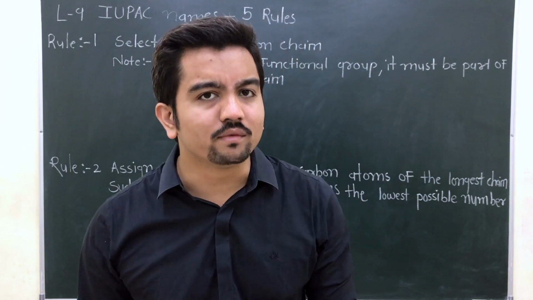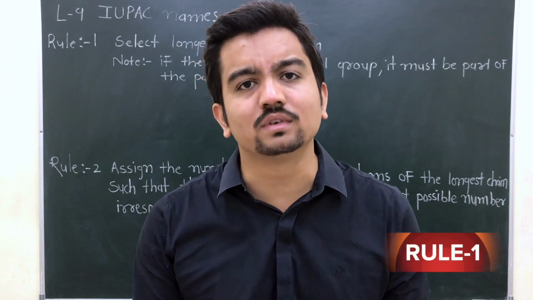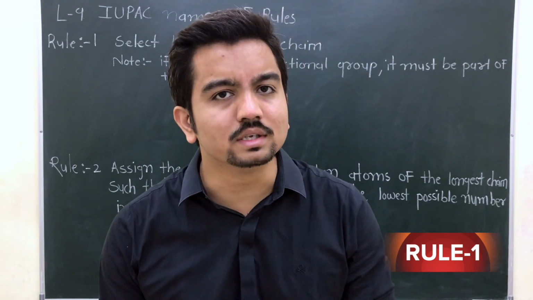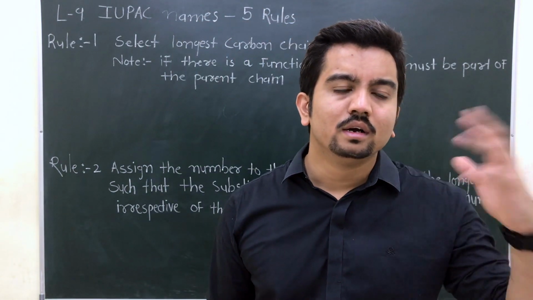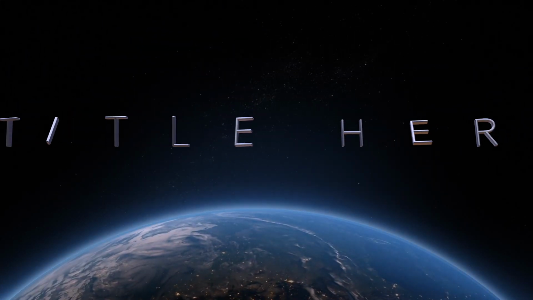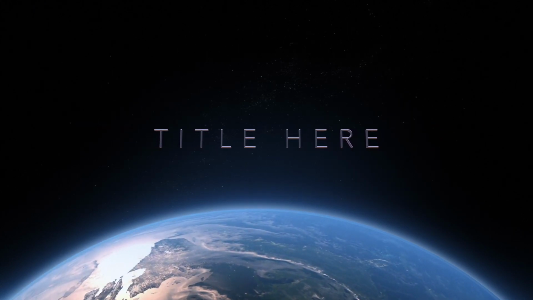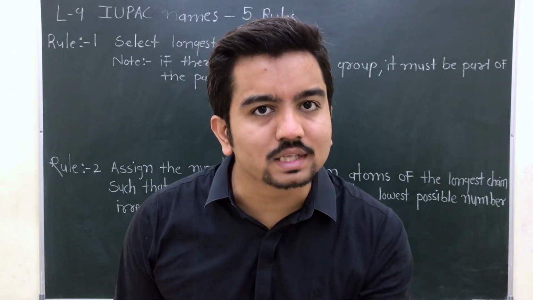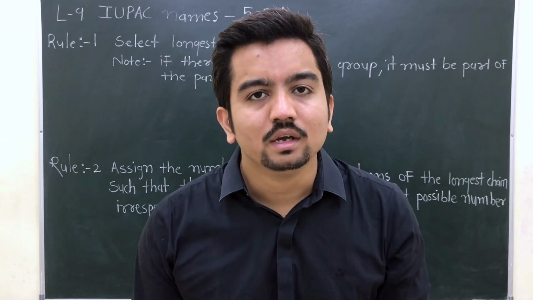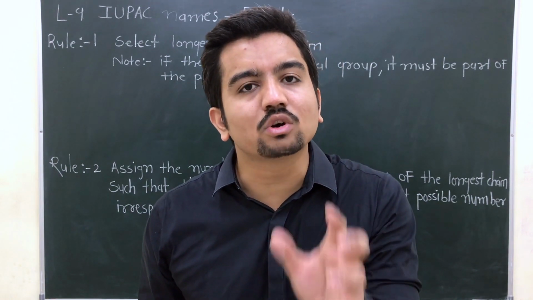See, this video is very important for GOC, because if you do not understand these 5 rules, then you will not be able to write the common name of any given organic compound. In the old days, there were a number of techniques to give the name of a compound. But suppose there is one organic compound X. In India we say that it is X, in China they say that it is Y, in America they say that it is Z. So there is no uniformity. That is considered a common naming system.